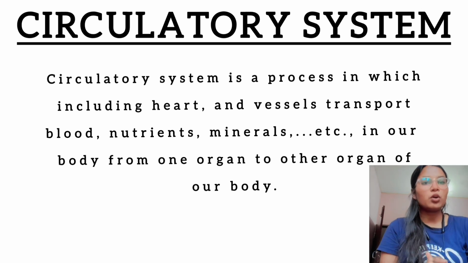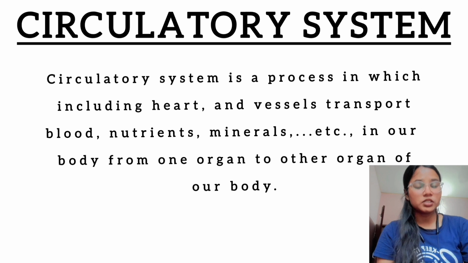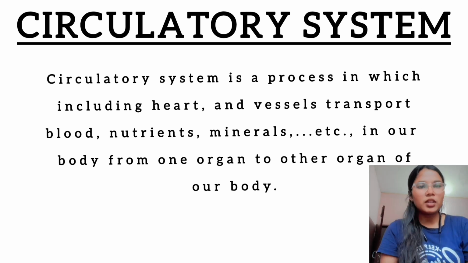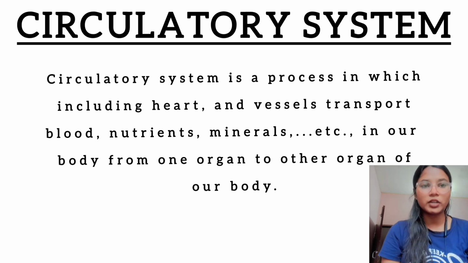Our heart is included in the circulatory system, our vessels are included in it, and we can also say the lungs are included in it.